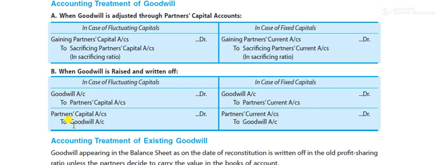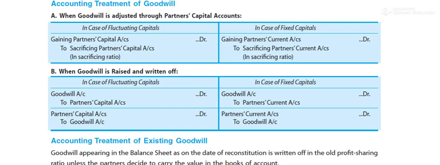An asset's balance is always debit, and to cancel it, it is to be credited here. Okay, otherwise this entry is the same, partners' current to goodwill. Here it is partners' capital to goodwill. Very soon we will start the accounting treatment of this goodwill. Okay, so I hope that these entries are clear to you, so that we can proceed to the question of the goodwill.